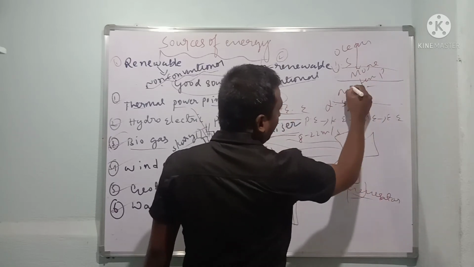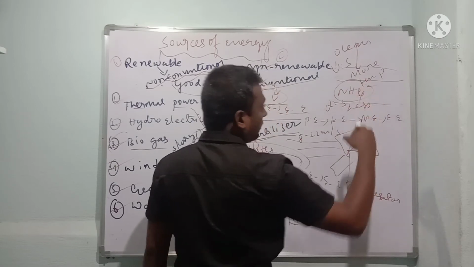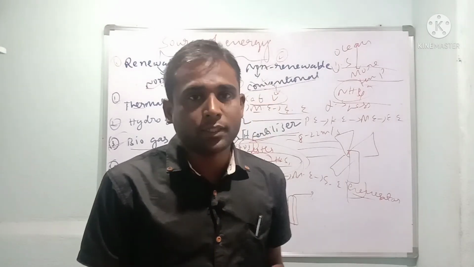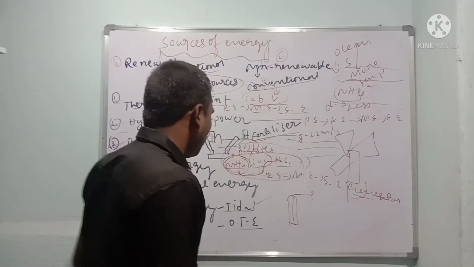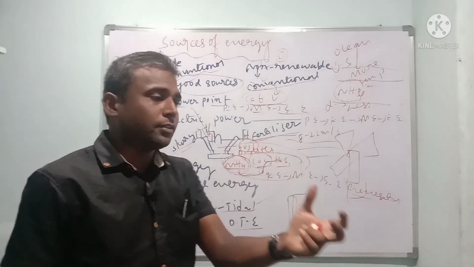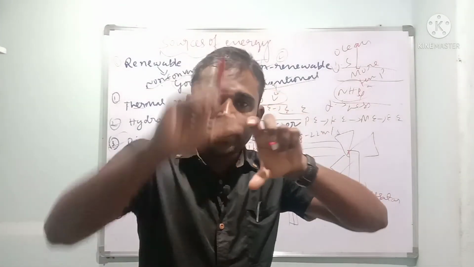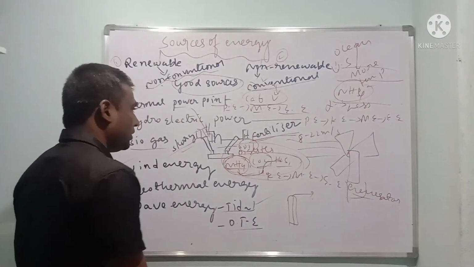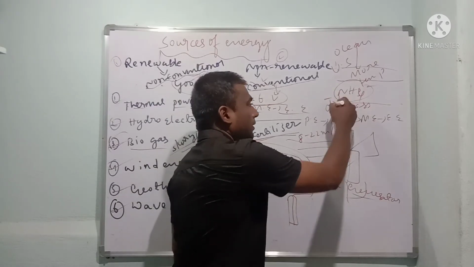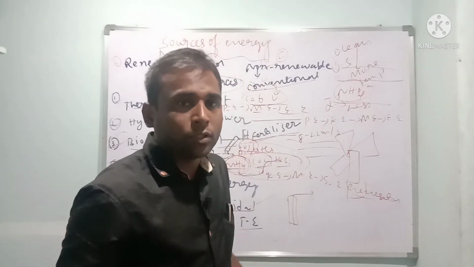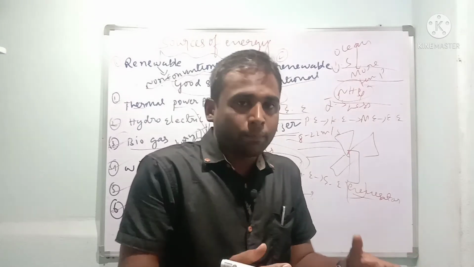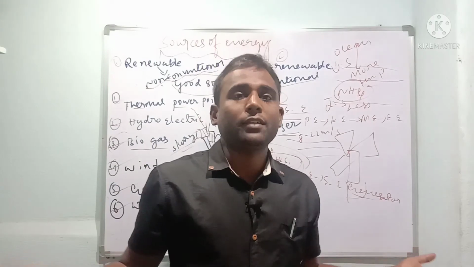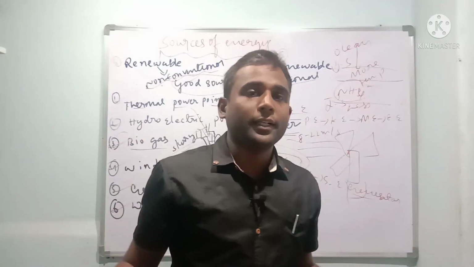And here I am going to keep ammonia, NH3. Ammonia boils at low temperature. Ocean thermal energy means the process of getting energy due to the difference between the temperatures of the ocean. So ammonia will boil. Boiling means steam. Steam gives pressure. Pressure is connected to turbines. Turbines are going to rotate. Again that is connected to a generator. The generator will convert mechanical into electrical energy.